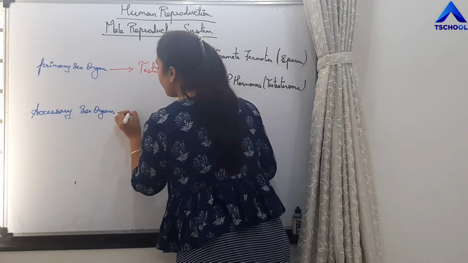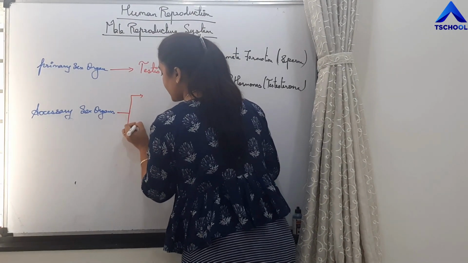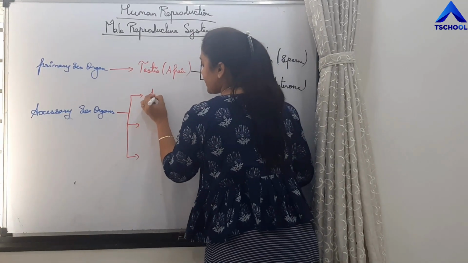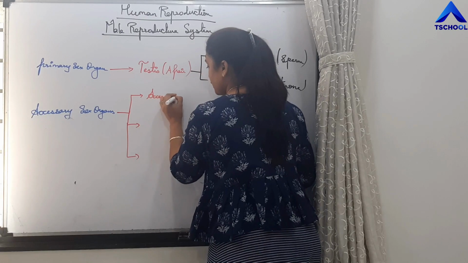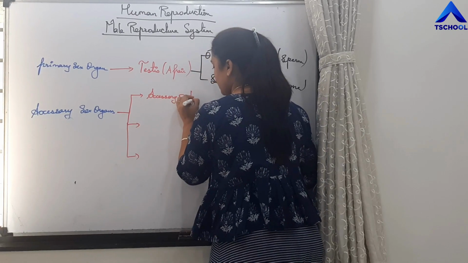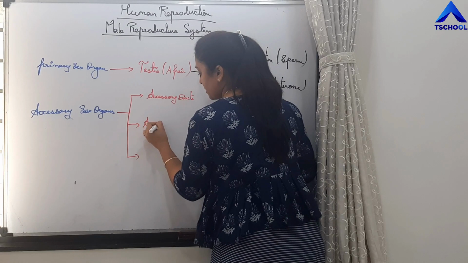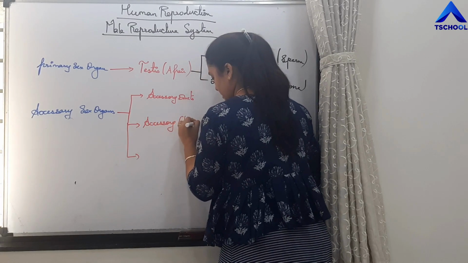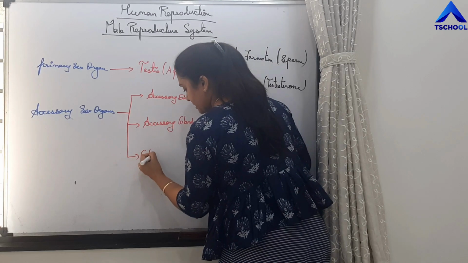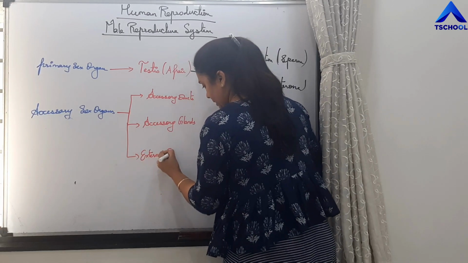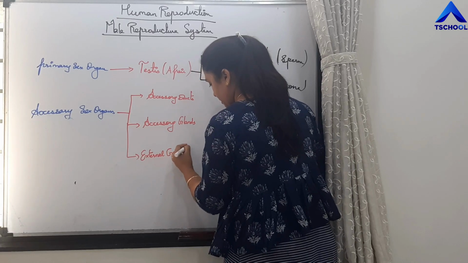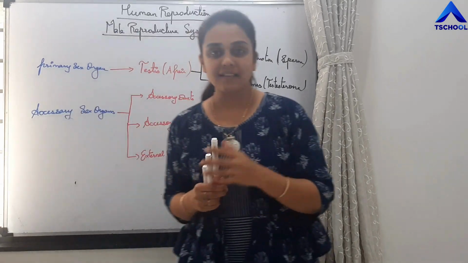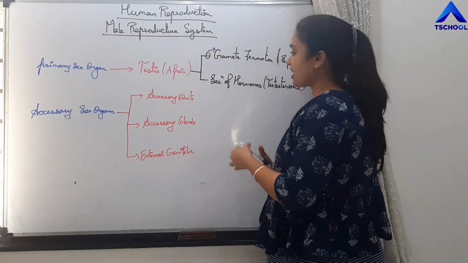Those are further divided into accessory ducts, accessory glands, and external genitalia.